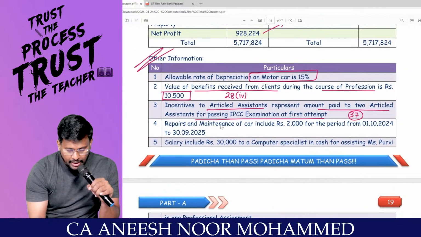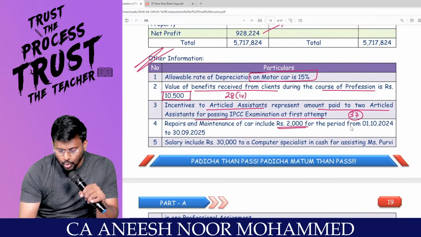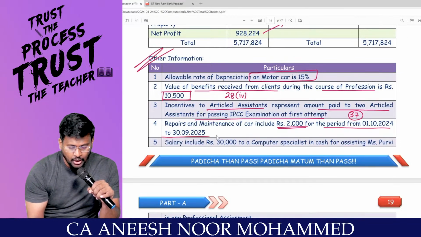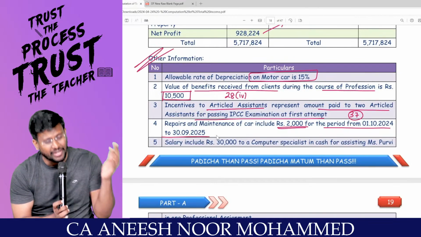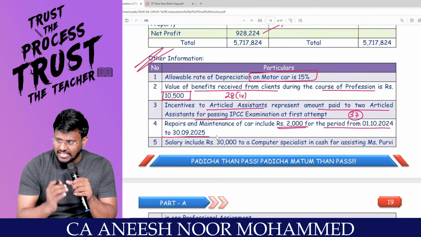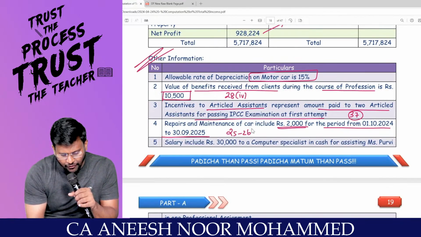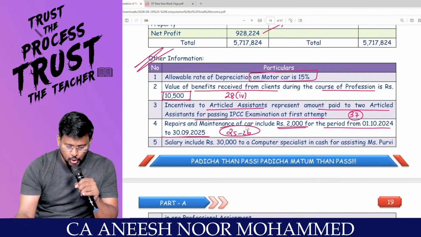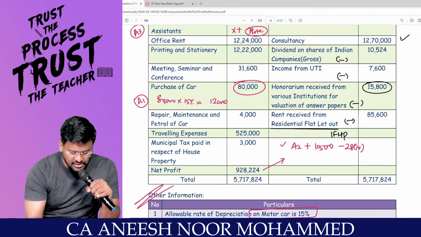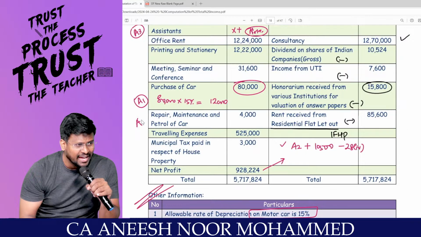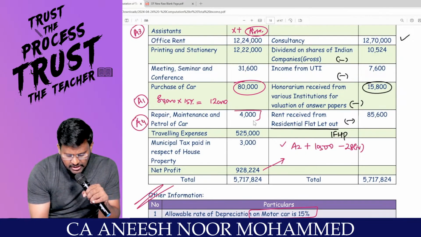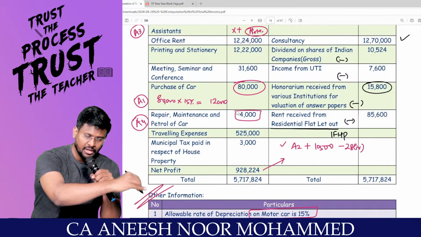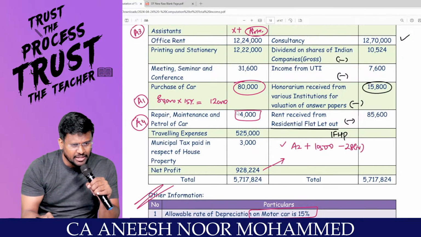A4. Repair and maintenance of car include 4,000 for the period from 1/10/2024 to 30/9/2025. 25 in the sense means next year expense 25-26 also debited to P&L account, right? Yes sir. So I have to go to the repair and maintenance and I have to mark there, this is A4, this is A4. That means this 4,000 includes expenditure of the next year. Can next year expenditure be debited in the current year?